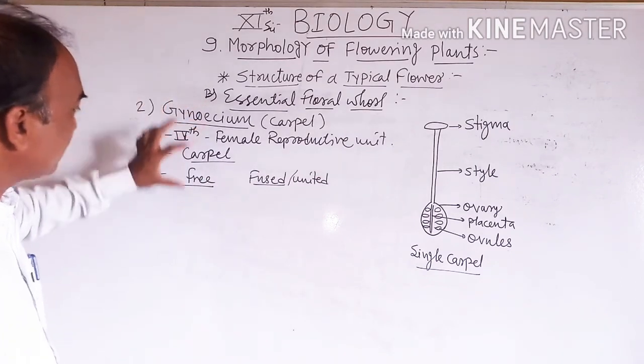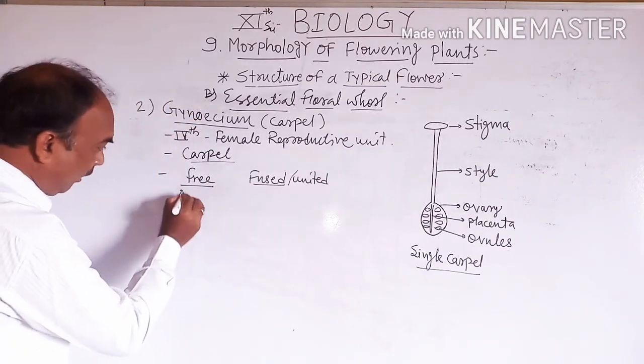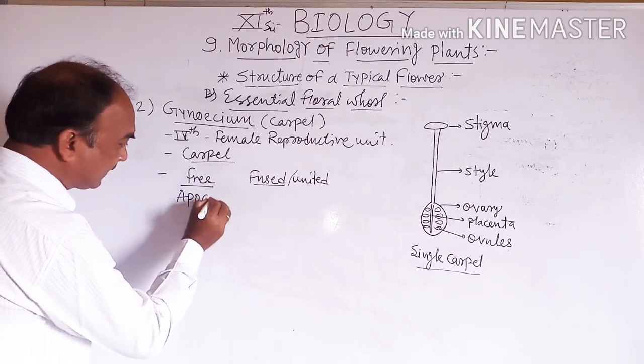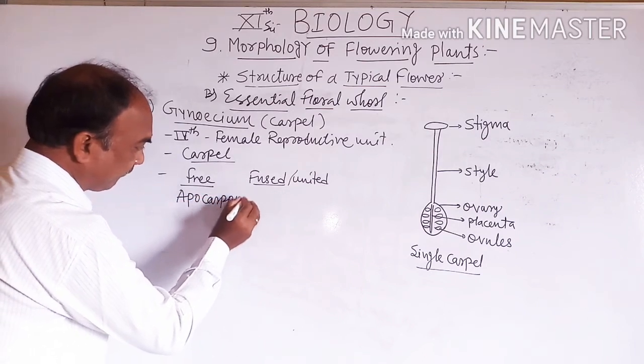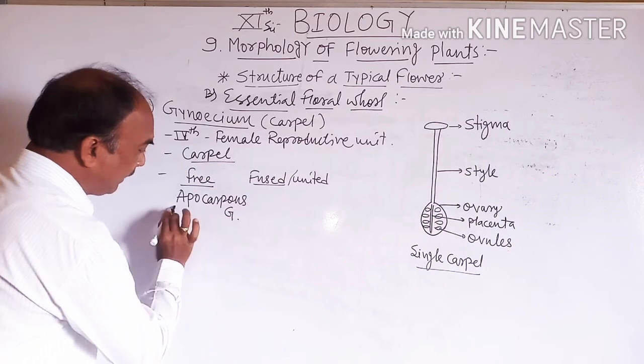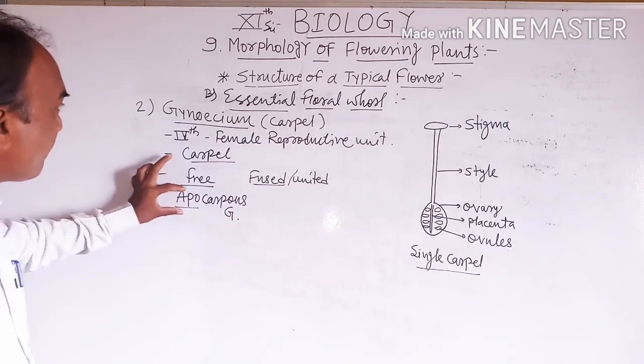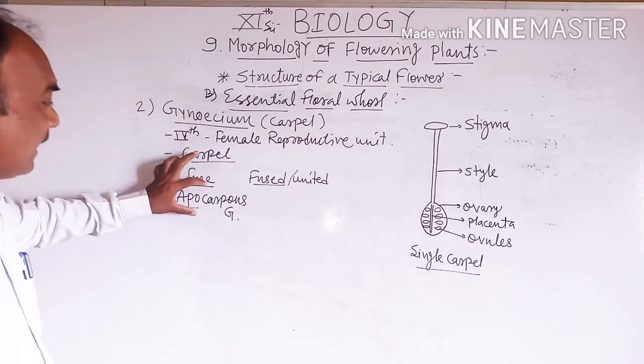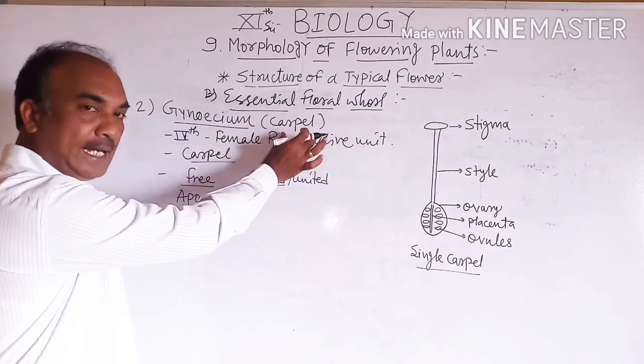Gynoecium with free carpels is called apocarpous gynoecium. Here student, apo is free and carpous is carpels.